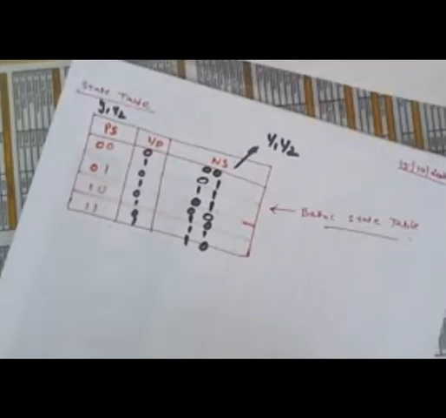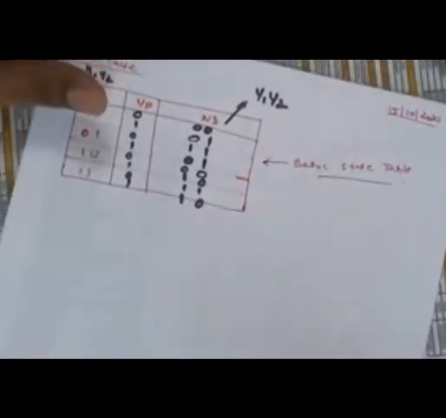Basic state table now. With this knowledge, we proceed further to discuss some issues in asynchronous circuits, and why we need to do some additional state insertion or incorporation in this circuit to avoid these issues.